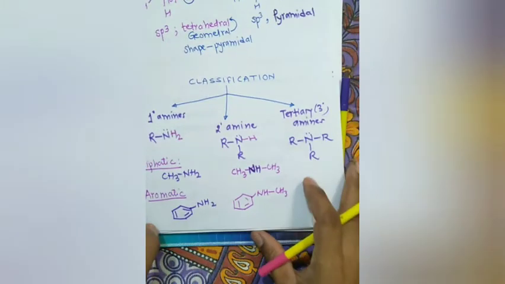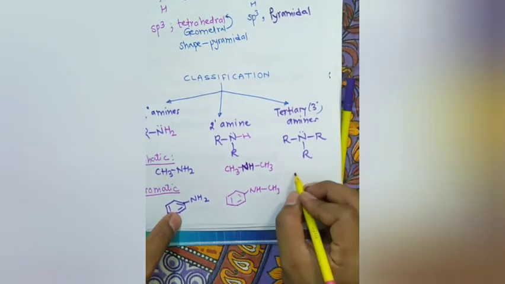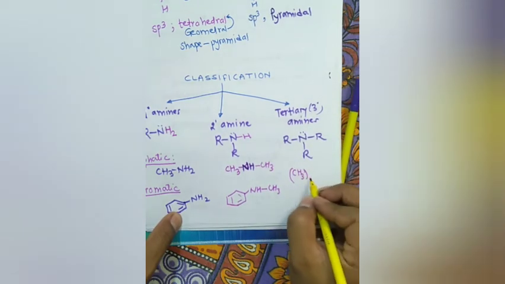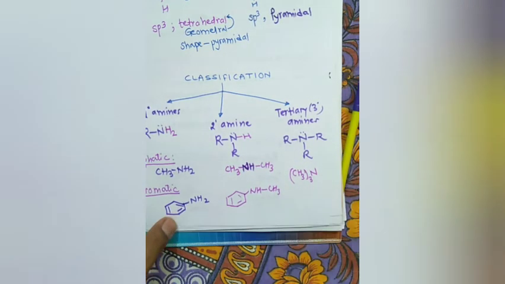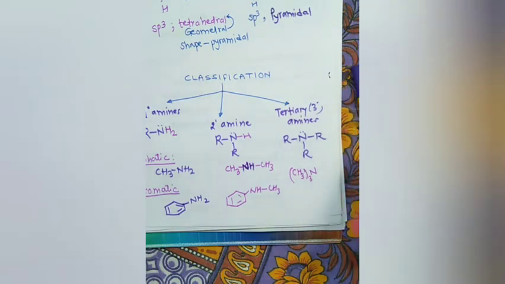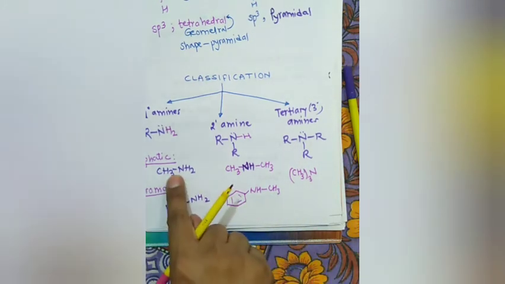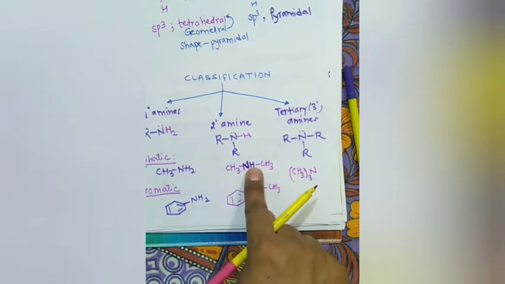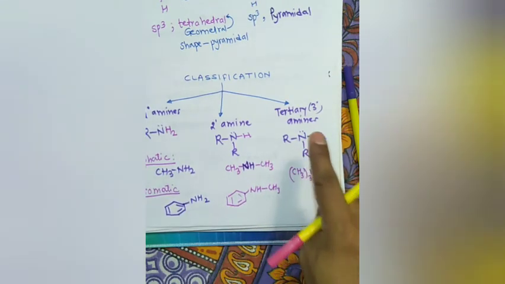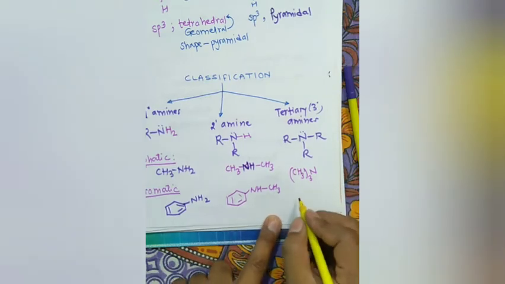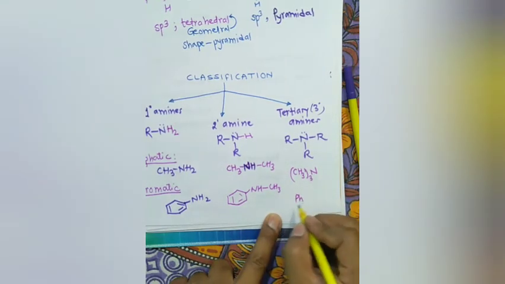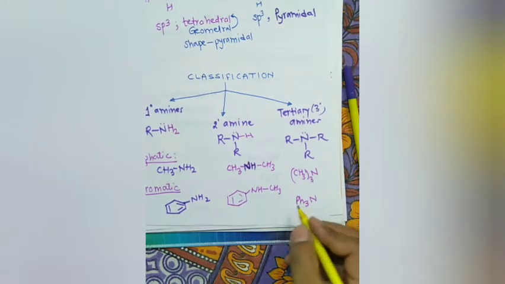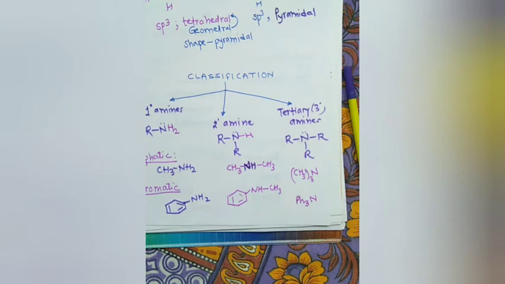Tertiary amine, for example, trimethylamine, CH3 thrice N, no hydrogen. Okay. Methanamine is primary amine. Dimethanamine or dimethylamine is secondary amine. Trimethylamine is tertiary amine. Even aromatic portion, we can have Ph thrice N, triphenylamine. Okay, Ph stands for benzene ring.